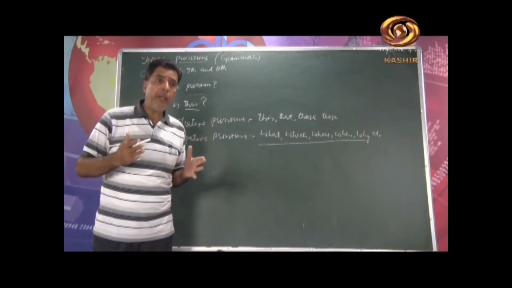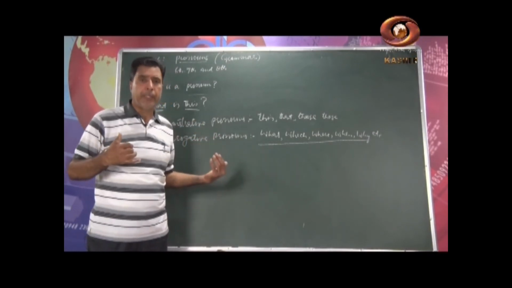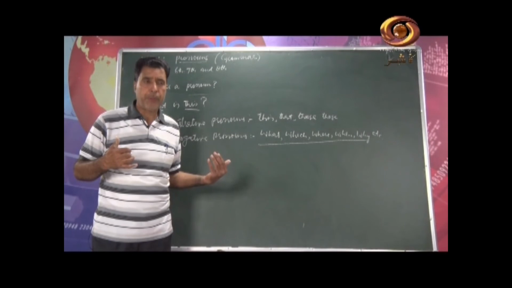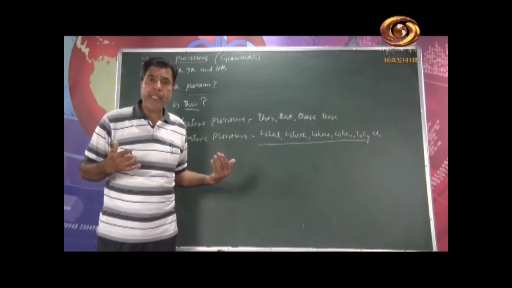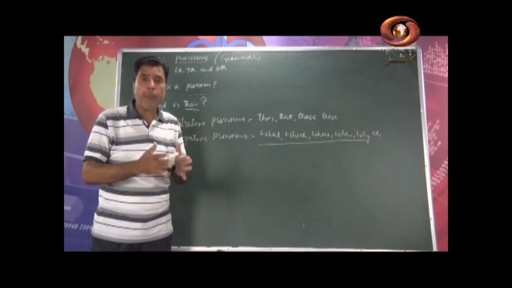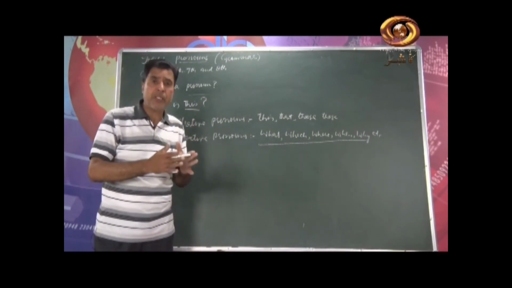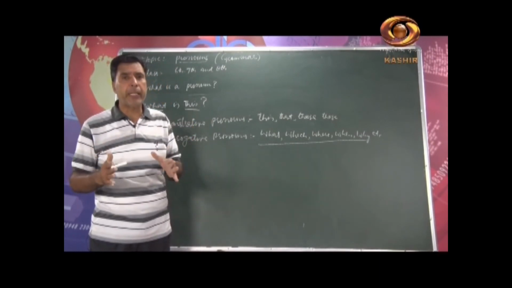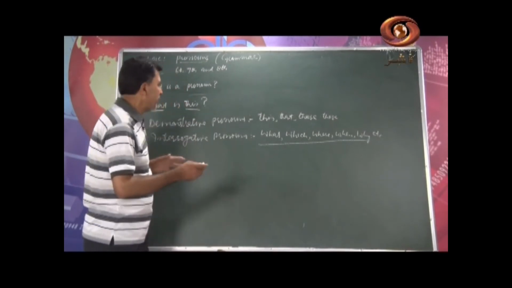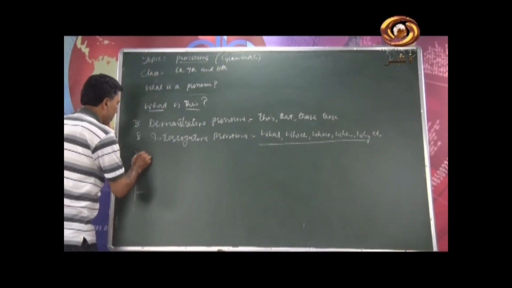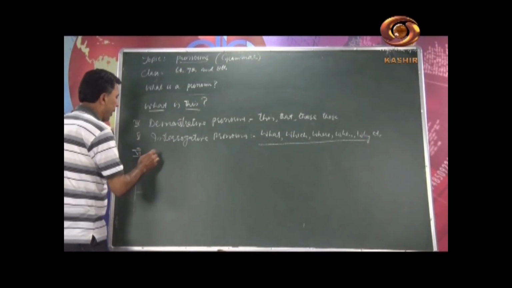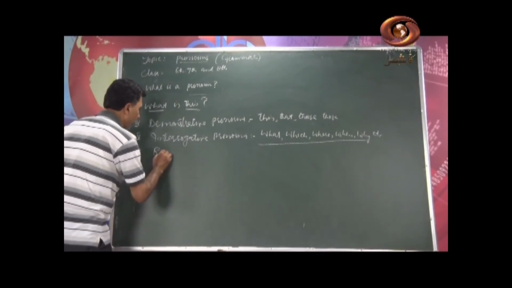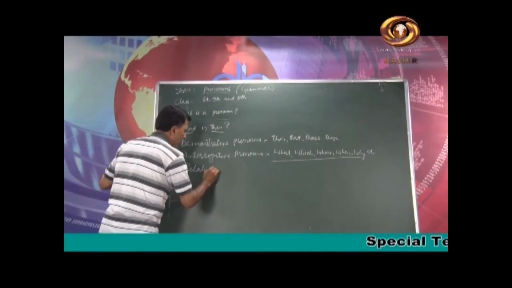And when we use these interrogative words in the middle of a sentence or somewhere else, not in the beginning, automatically these pronouns become one more kind, that is called relative pronouns.